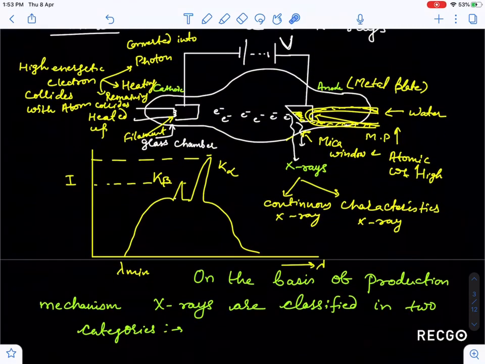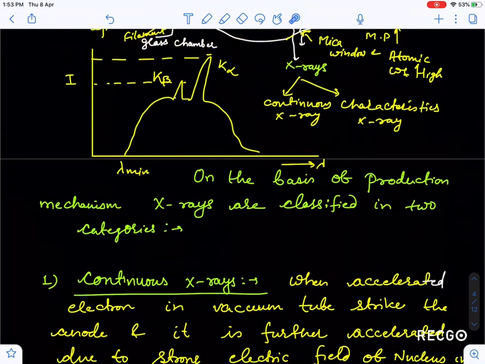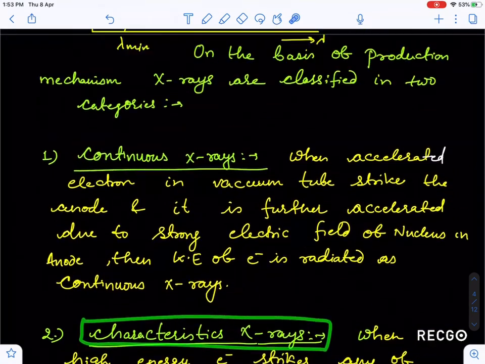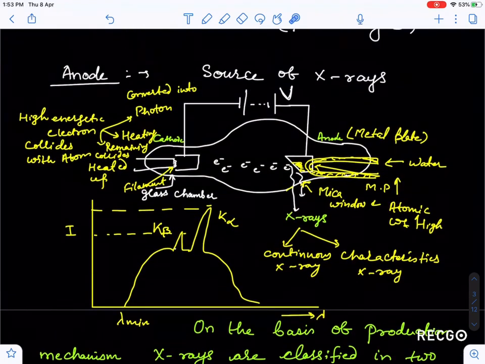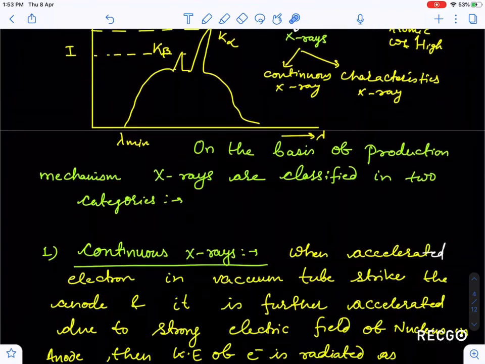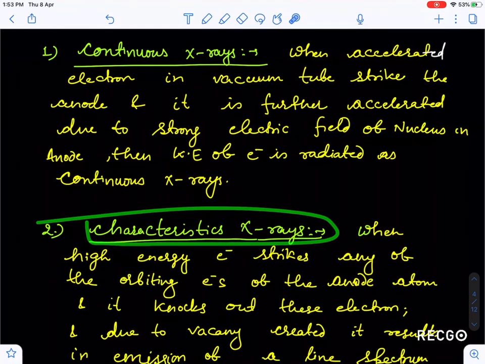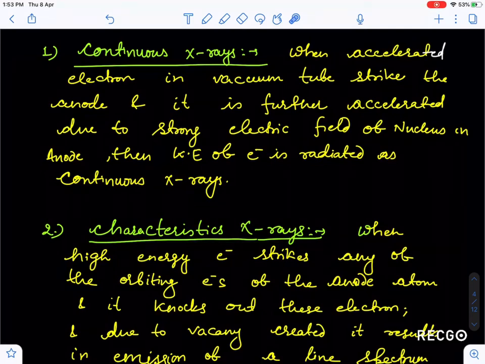This characteristic X-ray has nothing to do with this potential difference. This characteristic wavelength has nothing to do with this potential difference. This depends on the metal target only. Then if we replace this metal by another metal, this characteristic wavelength will change, characteristic X-ray will change. So continuous and characteristic X-ray you have to keep in mind.